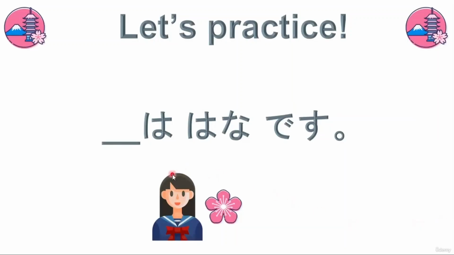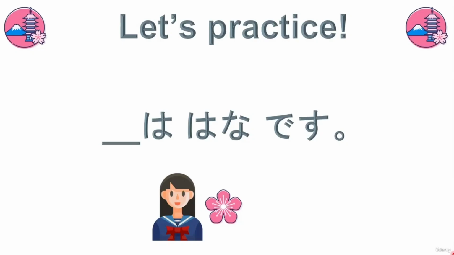And now let's practice. So we see a girl, a speaker, and we see a flower next to her, okay? And we want to say, this is a flower. What word would we use here in Japanese? Do you remember we learned kore, kono, koko? One of these words. But pay attention that here I just want to say this is a flower.